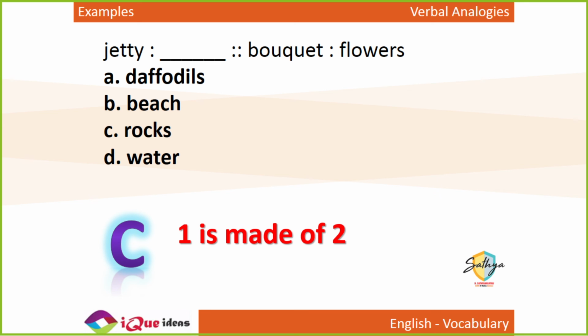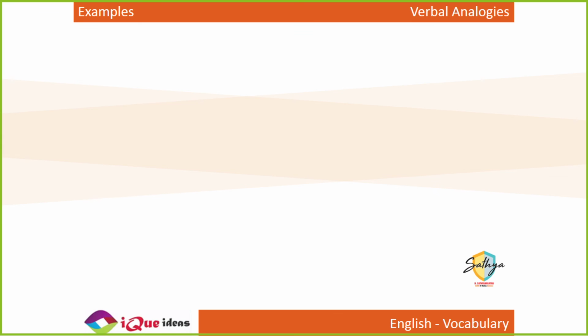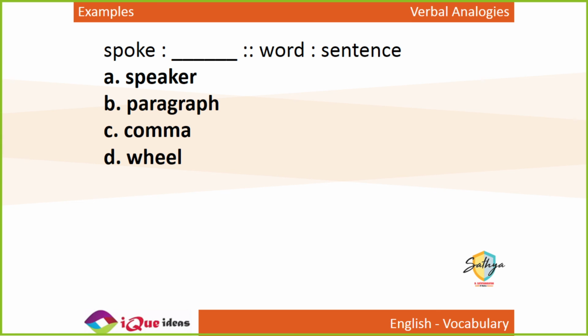Chalo, let's take one last example for the day. Spoke is to dash as word is to sentence. Daffodil is a type of flower, I said that, like rose, lotus. Similarly, daffodil is a type of flower. Do you get that? Right.